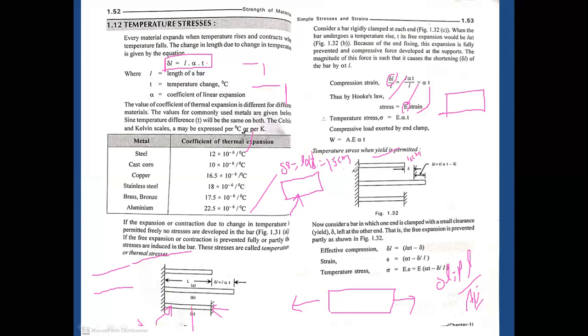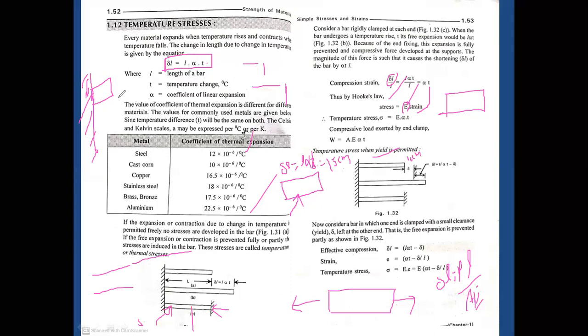Up to now we have discussed three concepts. The first concept is where the material is exposed freely. We don't want to arrest its expansion. The material is allowed free expansion whenever the body is subjected to heat.